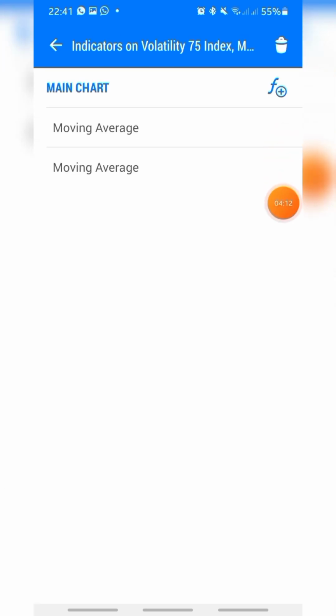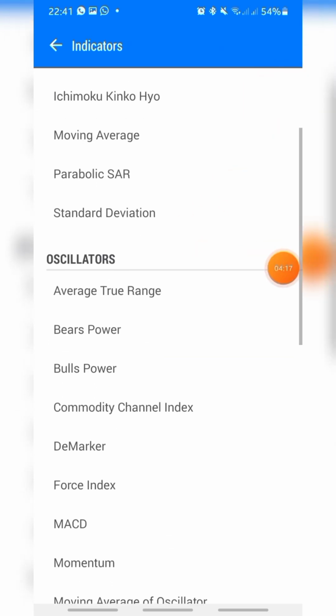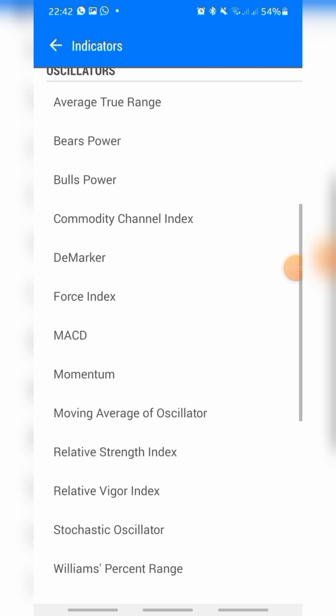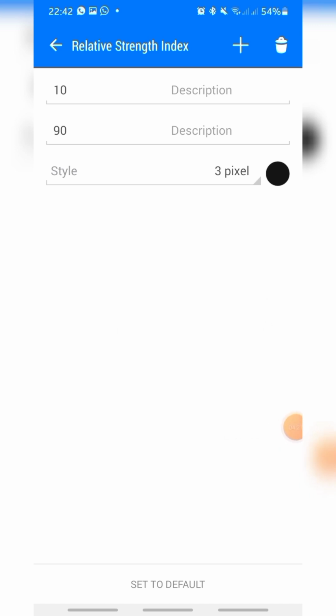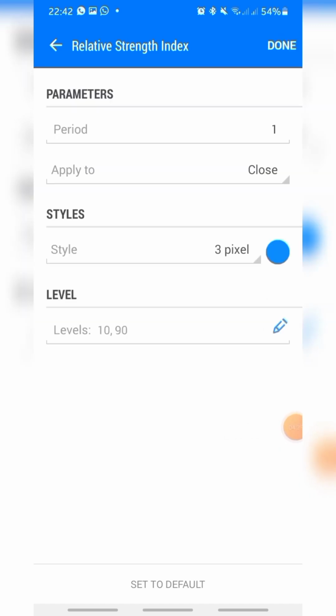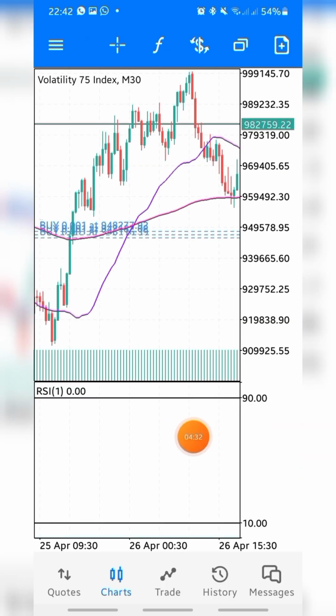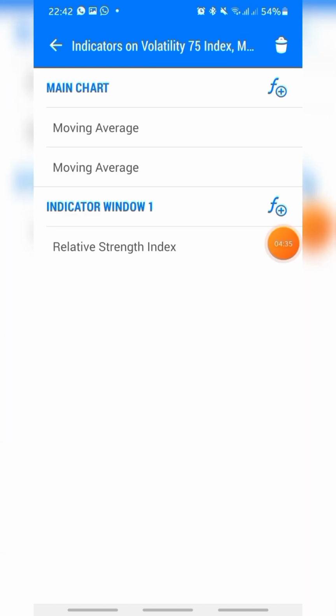So we still click on this plus sign, this same frequency plus sign we have here, and you select relative strength index. The period is 1 applied to close, and the levels are level 10 and level 90. You just click on done. So you're gonna have this range here. This is where the confusion comes in. You don't need to get yourself confused, so this is what you do.